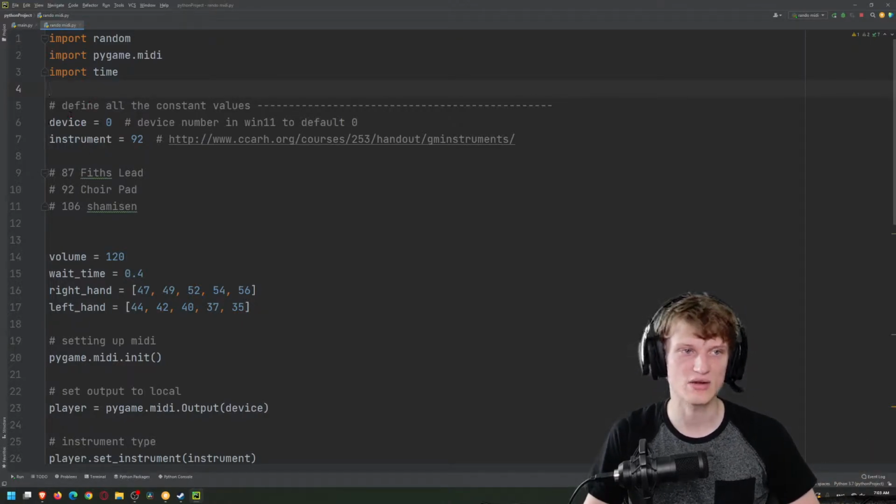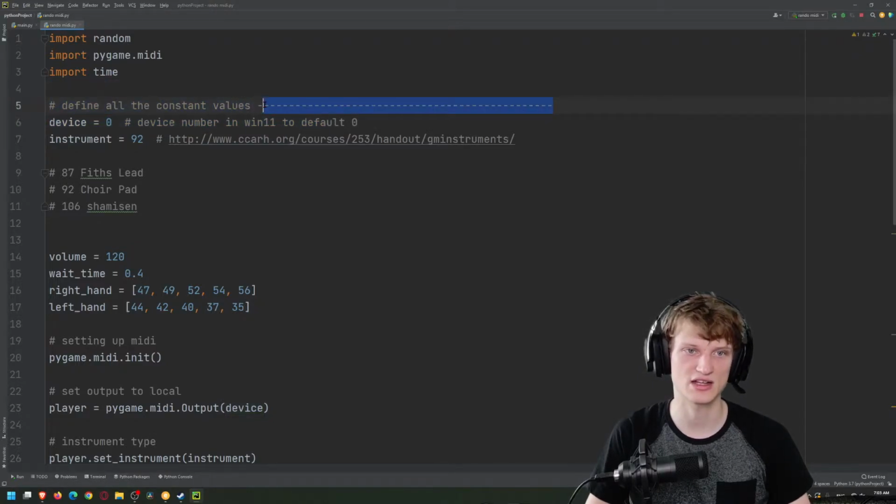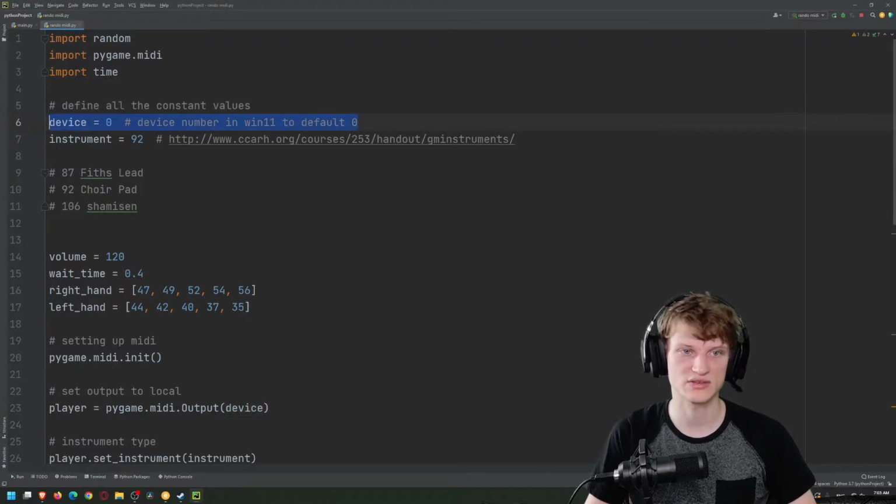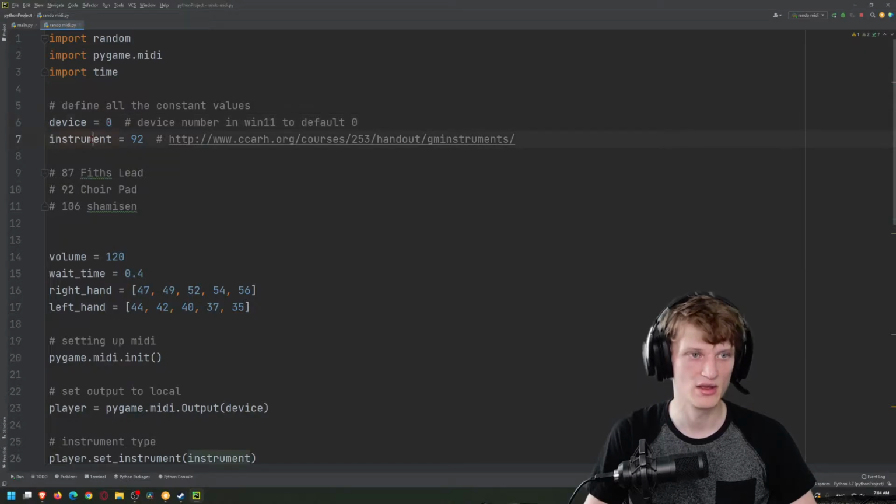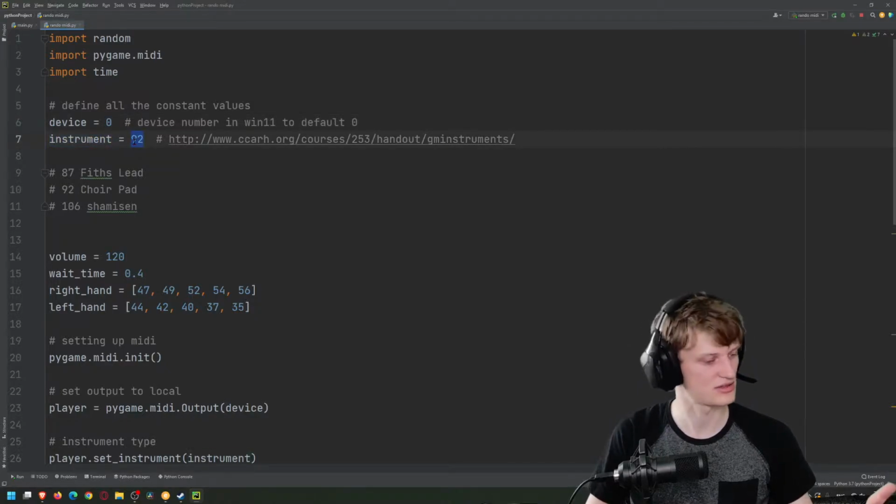All right, with that said, you can see I put some comments here. I copy and pasted somebody else's stuff in here. Device equals 0. This tells you what audio device you're setting up, or it will tell me what device later on. I'm just making this a variable that's assigned to 0. With that, instrument is labeled to 92.